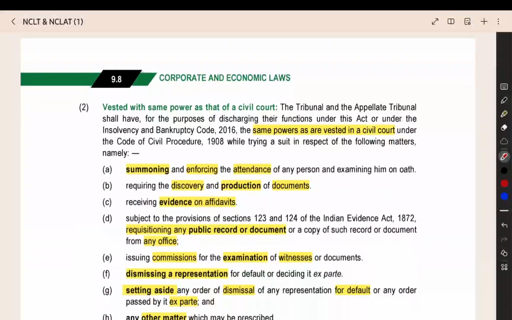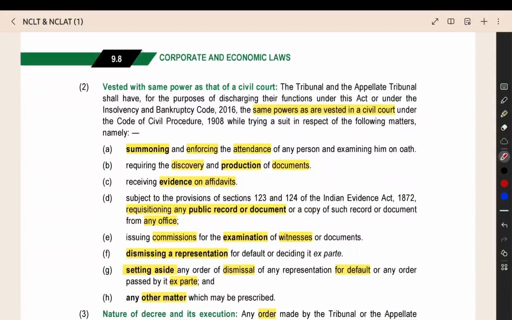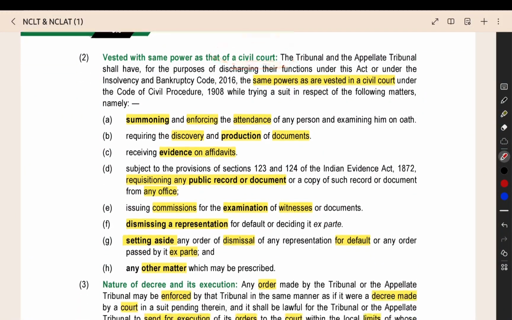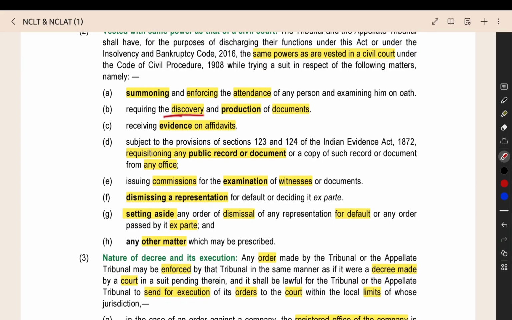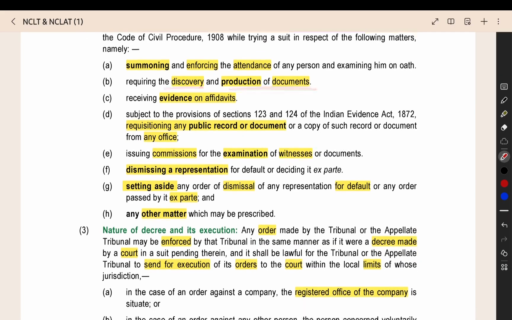That is given. What are all the powers that are there with the tribunal? All the powers that are there with the civil court, the same powers will be there with the tribunal. What are all the powers? Summoning and enforcing the attendance. You are compelling someone to attend the case, to appear before the tribunal. Requiring the discovery and production of documents. You can ask some person to produce the documents.